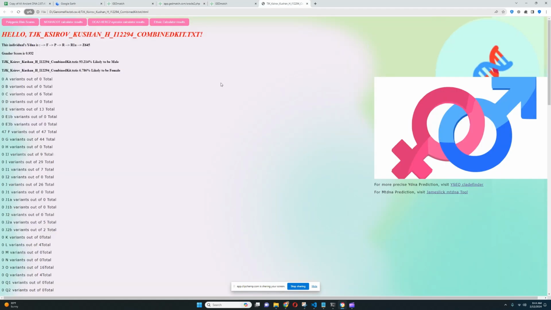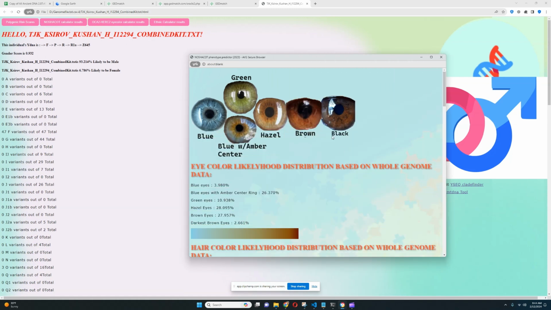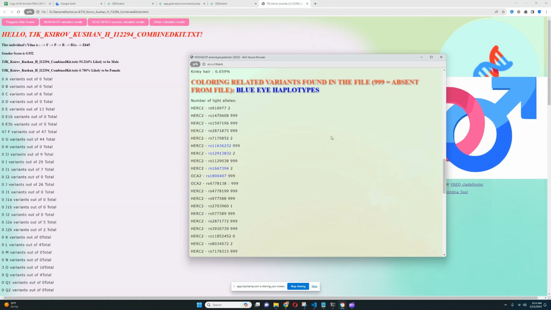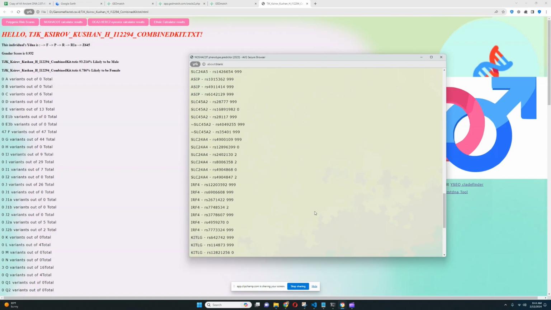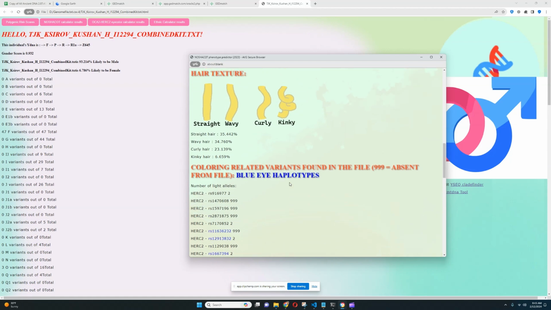All right, now let's check what he looked like. We're going to start with Snipper right now. We're going to look at that. It's not a very high quality file, but I think all of the important stuff is here. So it looks like he's scoring hazel eyes, brown eyes, or blue eyes with an amber center ring. Although, you see, there's a lot of 999s here. So in this case, there's a lot of variations where the data is simply missing. However, he does have blue eye haplotype 2, and he does have blue eye haplotype 1. If he took a 23andMe test, they would give him a picture of blue eyes. They'd say you have 51% likelihood of blue eyes, and whatever their default percentages are. I remember it's 51% if you have BH2 for blue eyes.